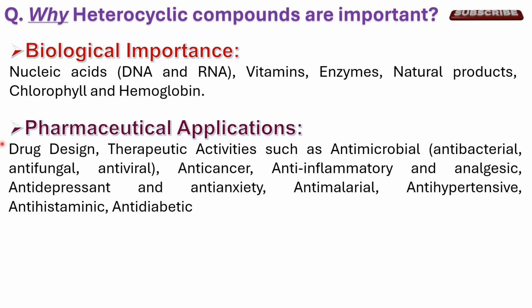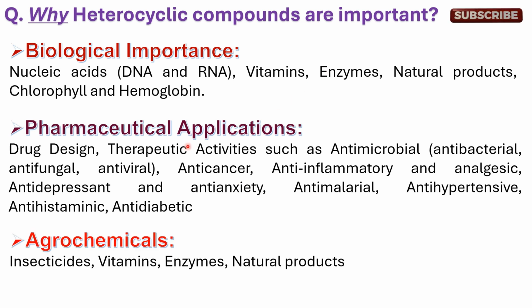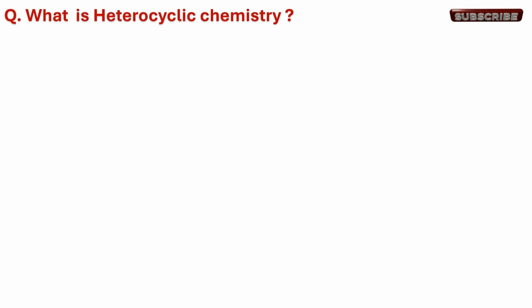Heterocyclic compounds are most important in pharmaceutical applications. Generally, 90% of the drugs contain the heteroatom in their structure. Using these heterocyclic derivatives, many active compounds have been prepared such as antimicrobial, anti-cancer, anti-inflammatory, anti-diabetic compounds. All these compounds contain the heteroatom in their structure. In the agrochemical industry, insecticides and vitamins also contain the heteroatom in their structure.